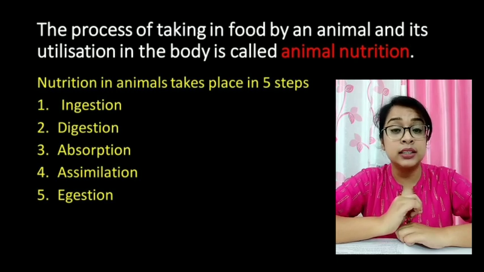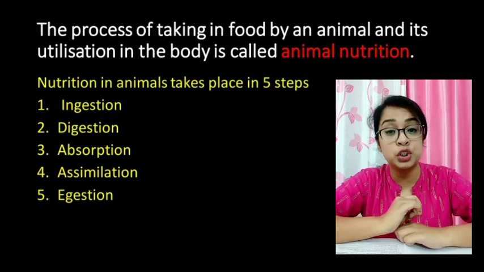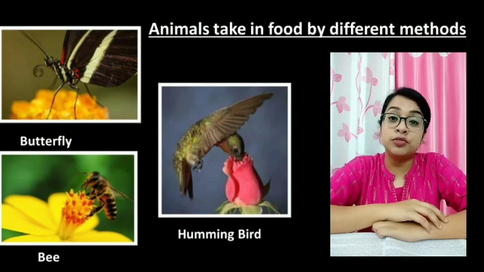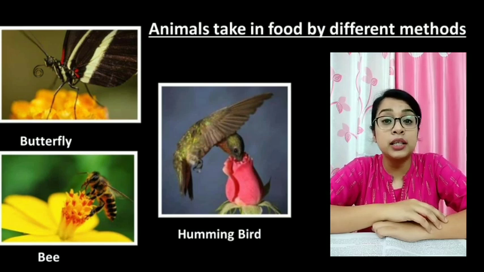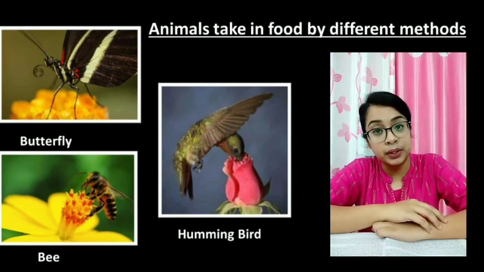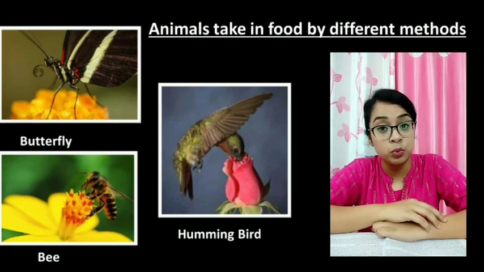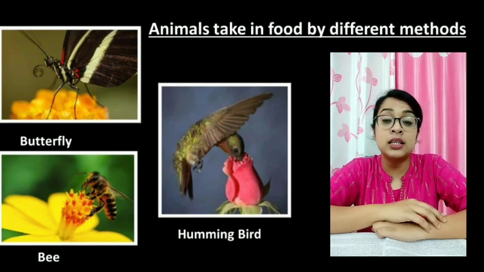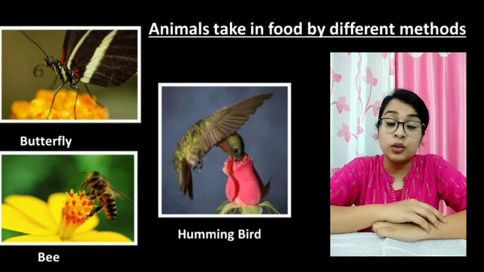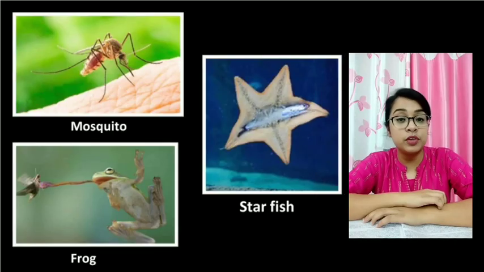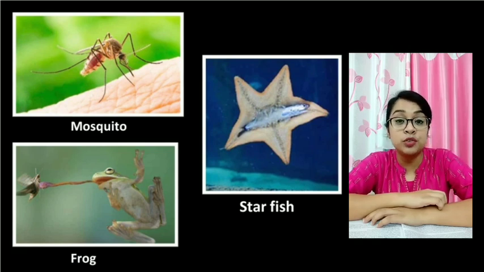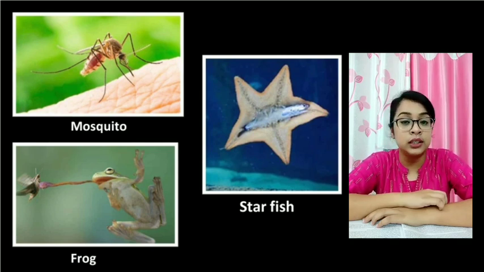Now, let us start with all the different ways by which animals take in food. Different animals take in food by different modes. They have developed specialized organs for feeding. In the case of butterfly, they have a special organ known as proboscis. With the help of proboscis, they can suck nectar from the flower. Honeybees and hummingbirds also suck nectar from the flower. Both male and female mosquitoes suck nectar of the flower, but the female mosquito also sucks blood from other animals. So they have a different mouth part for sucking blood from other animals.